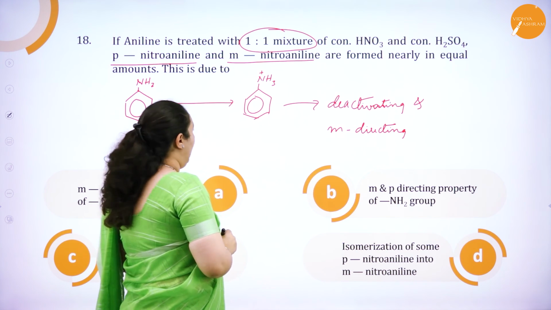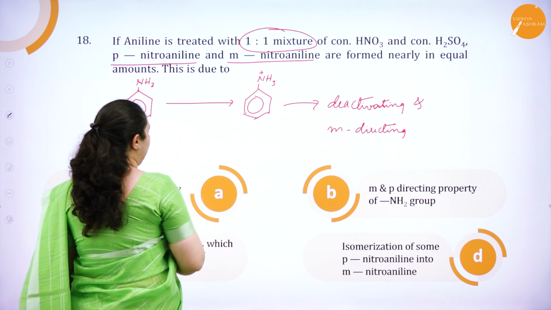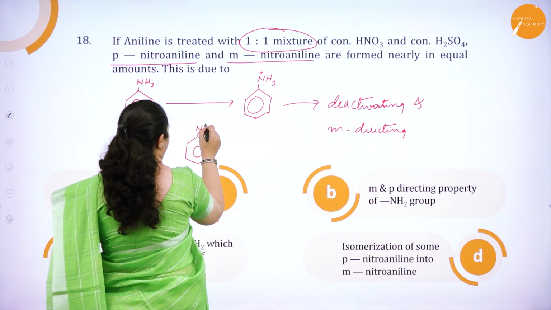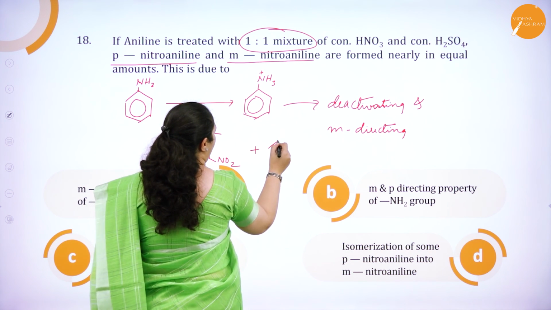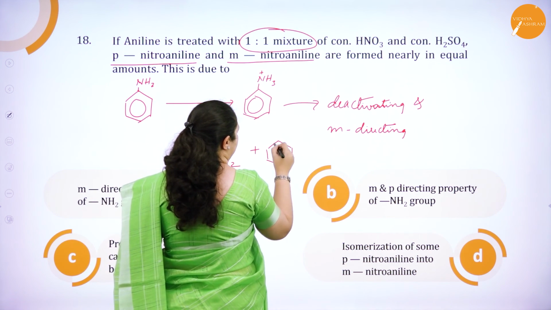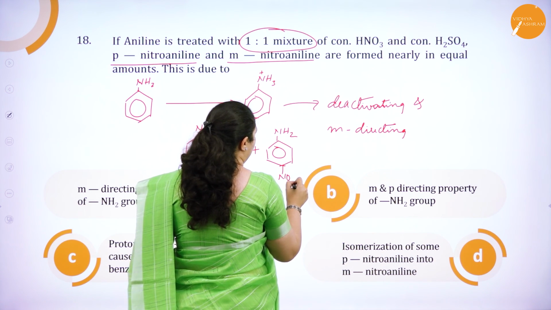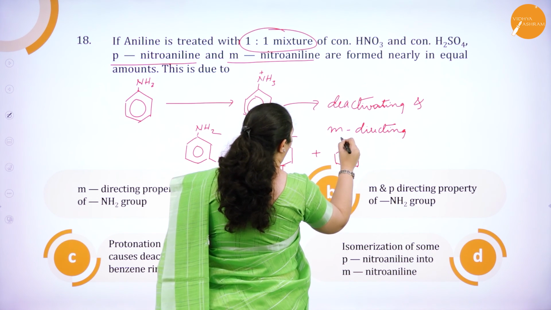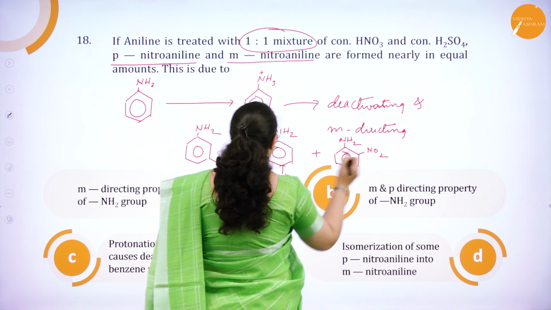Thus, when aniline reacts in a 1:1 ratio, you will get meta-nitroaniline, para-nitroaniline as well as ortho-nitroaniline, but the ratio is completely different.